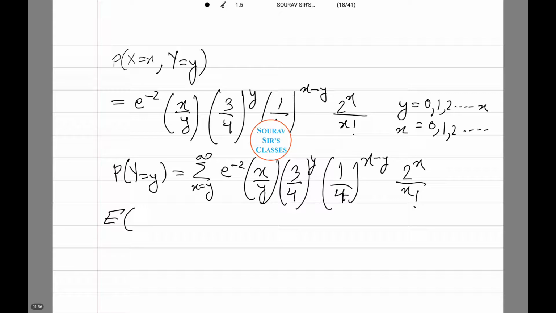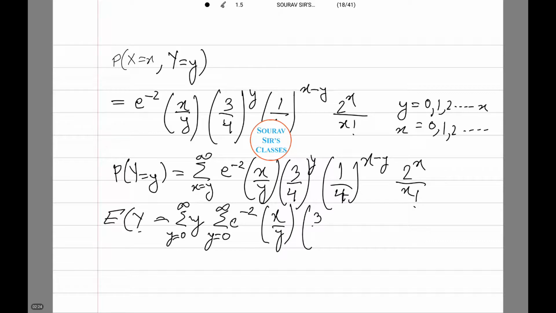Therefore, expectation of capital Y equals summation small y ranging from 0 till infinity, summation of e to power minus 2, similarly going from 0 till infinity, into x y (3 by 4) to the power y (1 by 4) to the power x minus y, written similarly from the above equation.